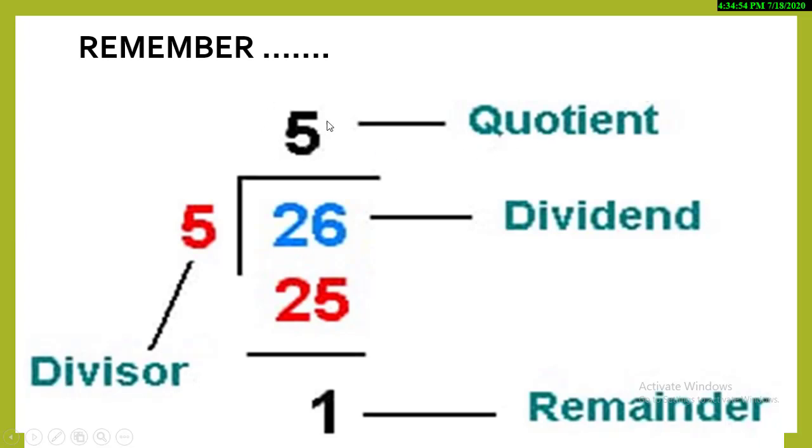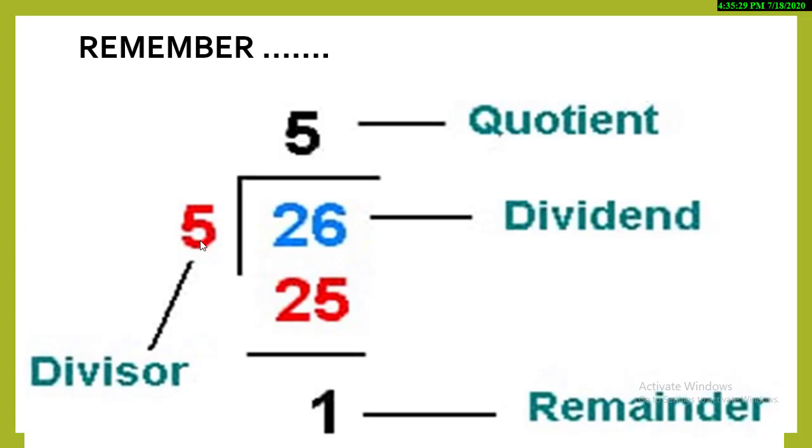So the answer that we will get is called the quotient, and the number that is left after subtracting is called the remainder. Okay, don't get confused at this level. Just focus on this: the number which will come at the top place is called the quotient, and the number which will remain left after subtracting 25 out of 26. How? Let's do it. For example, you know that you are going to read the 5 times table.